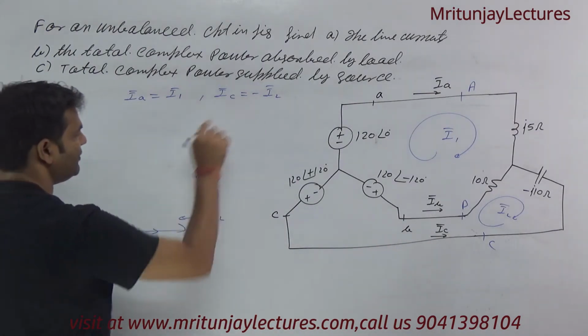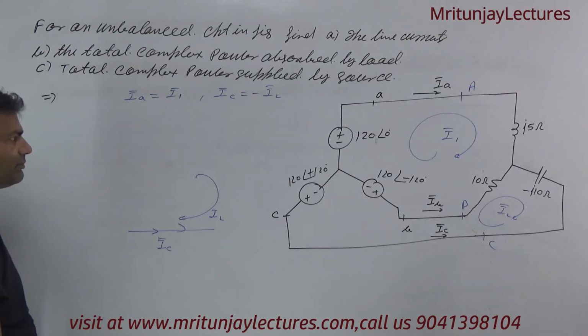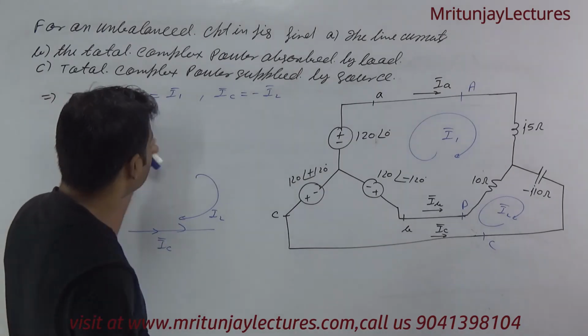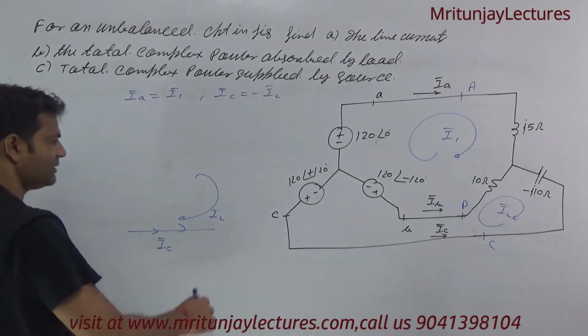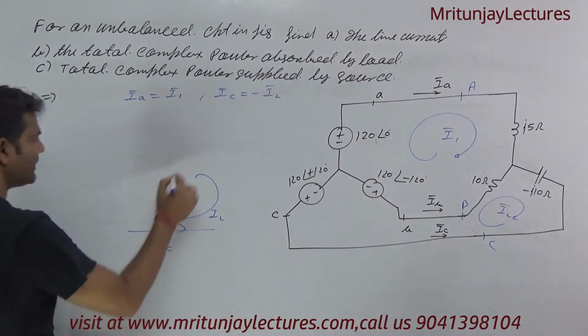So I2, this will equal to, or you can say that IC will equal to minus I2. Clear? If you determine I2, I1, then we get IA and IC. Now next one, what is the relation between I1, I2 and IB?